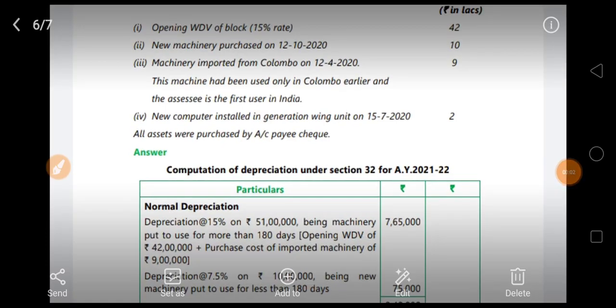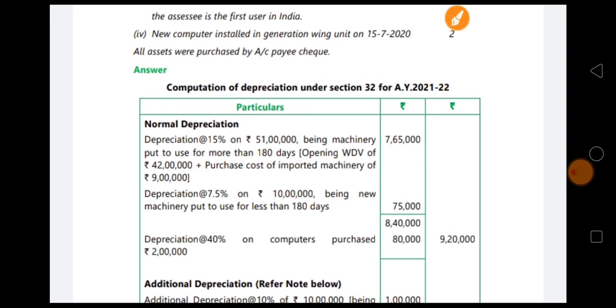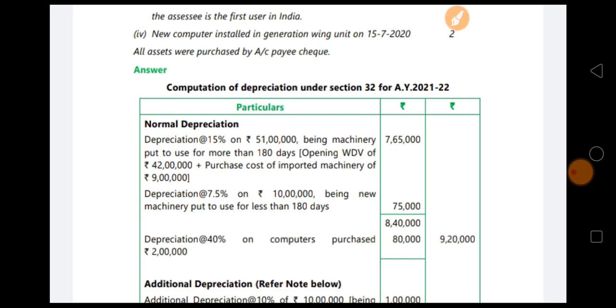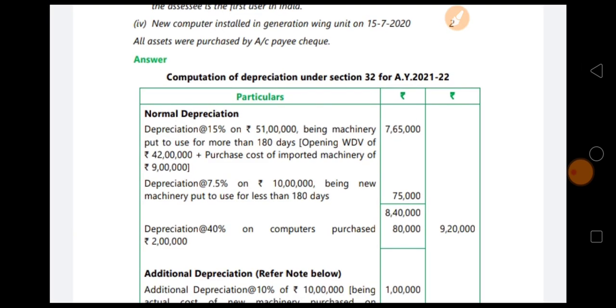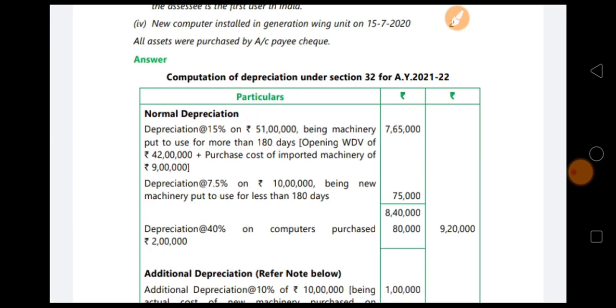So the total asset price we calculated here in the first problem: the opening written down value of the block is at a 15% rate. The 15% rate is already given, so there is no need to worry about that. Depreciation at 15% on 51 lakhs, being the machinery put to use for more than 180 days. The opening written down value, 42 lakhs, is given in the problem. The cost of the imported machinery purchased is 9 lakhs. So the total is 51 lakhs, and at the rate of 15% we get 7 lakh 65,000. This is the first thing.